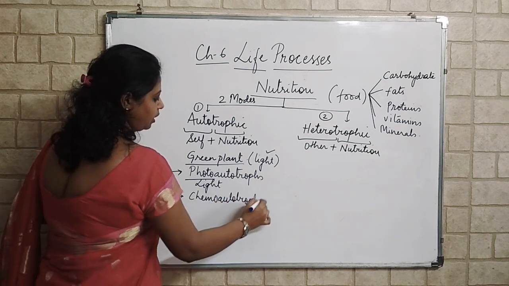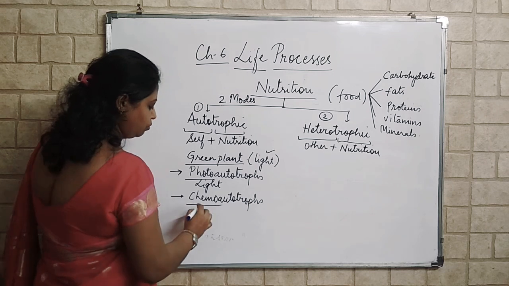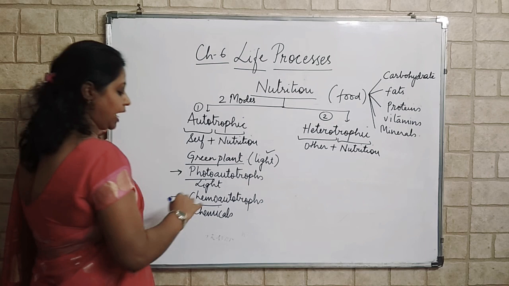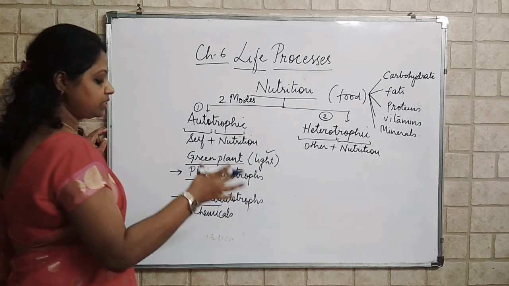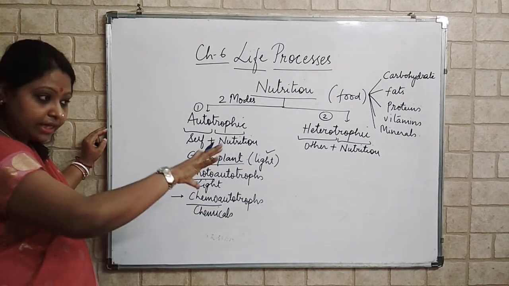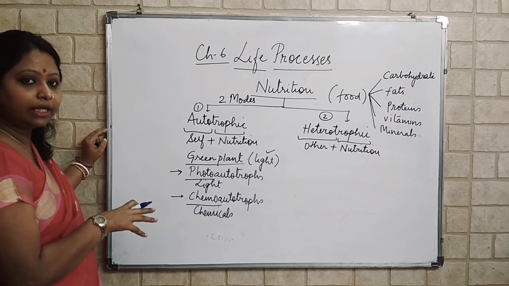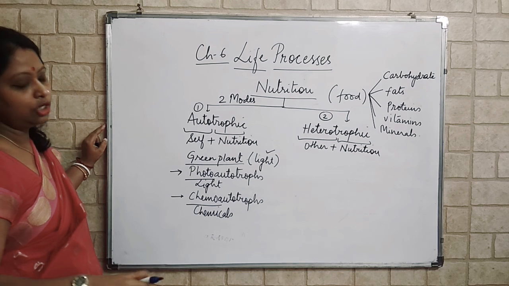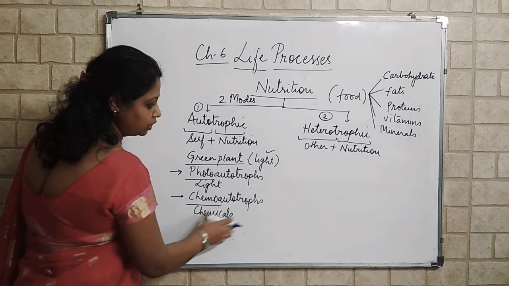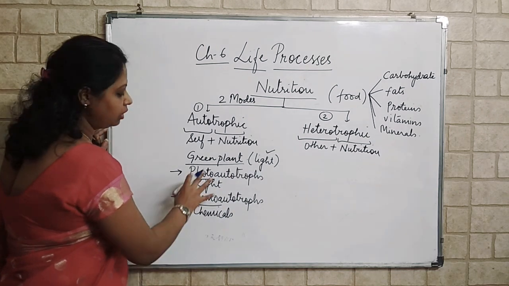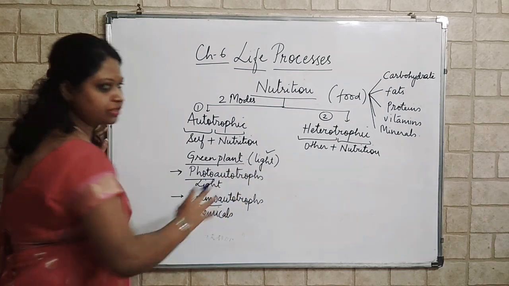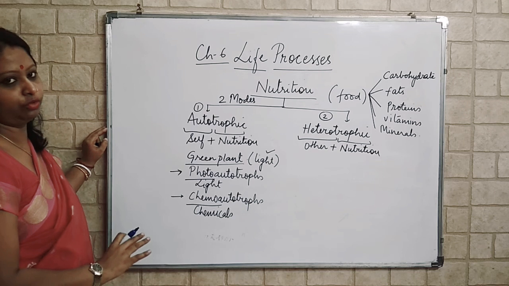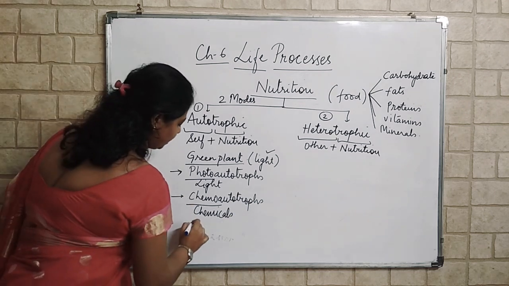The second option is chemoautotrophs. Now, what are chemoautotrophs? Chemo means there are organisms which, instead of light, can use chemicals from their surroundings, inorganic materials, and then prepare their own food. Since they are using chemicals, not light, we call them chemoautotrophs. By using chemicals, they are able to prepare their own food. Examples are some bacteria.